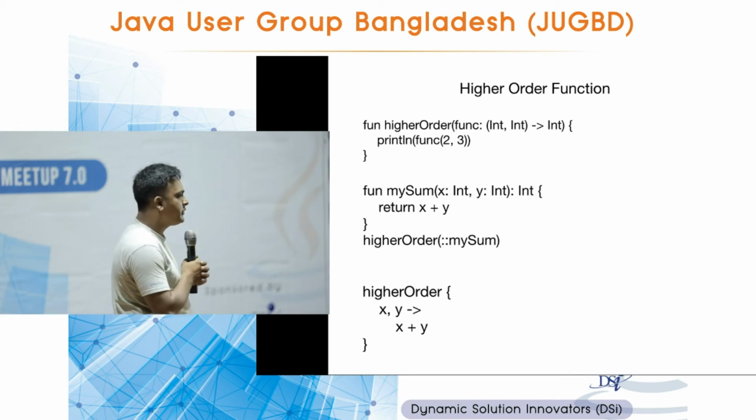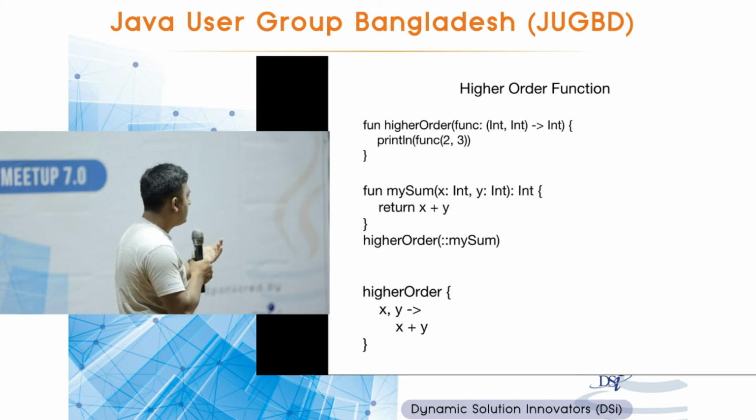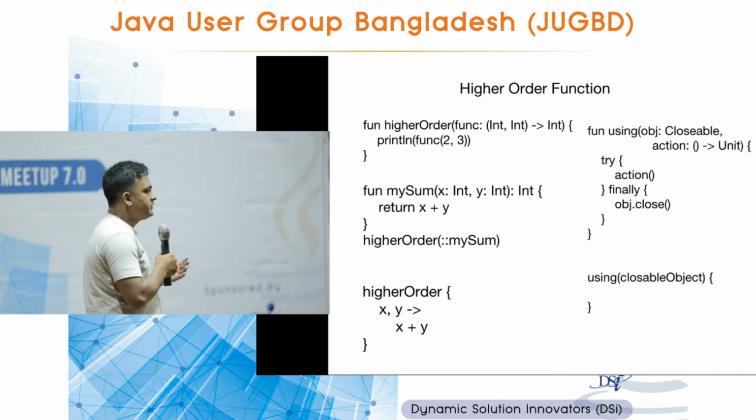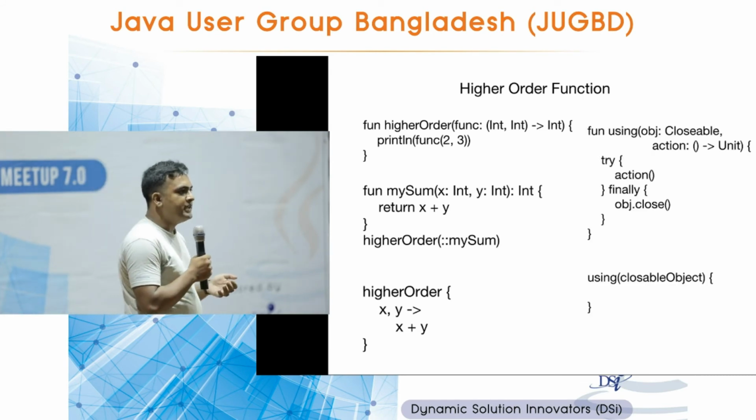You don't need to do this if you don't want to. You can use a lambda expression over here. So higherOrder, given an input x, y, give the output x plus y. So you can call it like this as well. This opens up a lot of possibilities for writing DSLs.